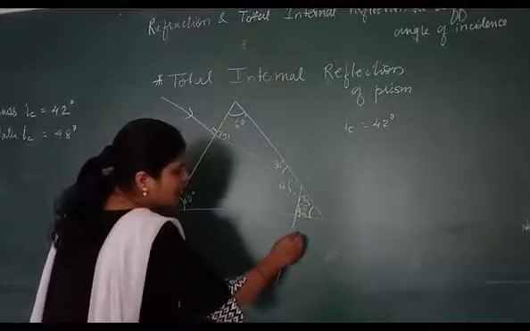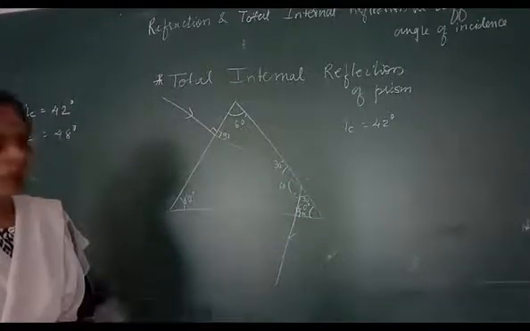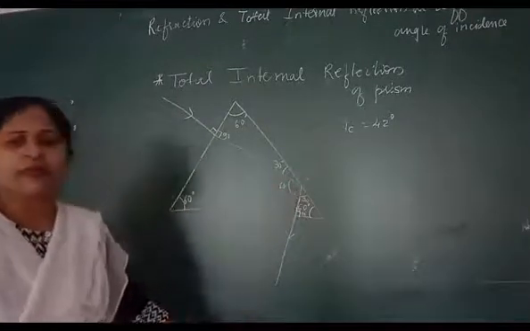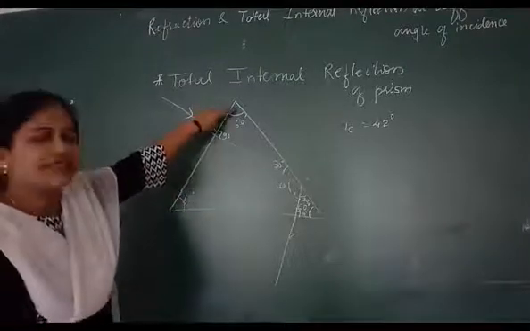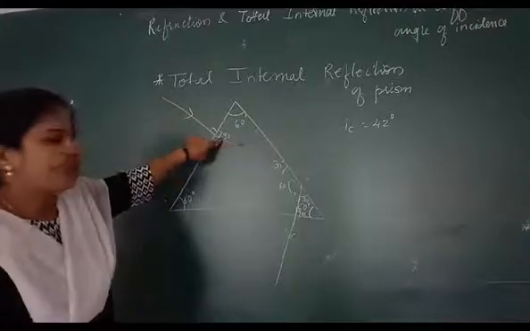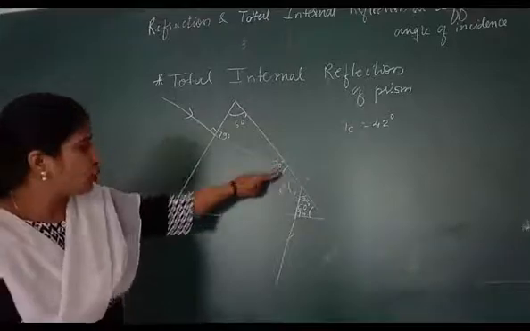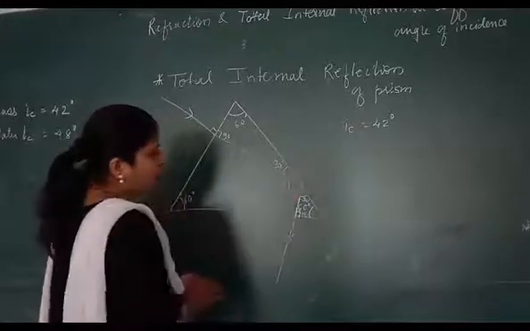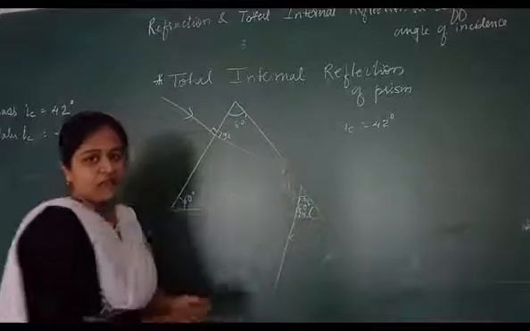So if a ray of light passes through 90, it is passing normally. It will pass straight out without any deviation. Got it children? This is a 60-degree prism. The ray of light passing normally means it is 90 degree, 60, 90, 150. This angle will be 30.